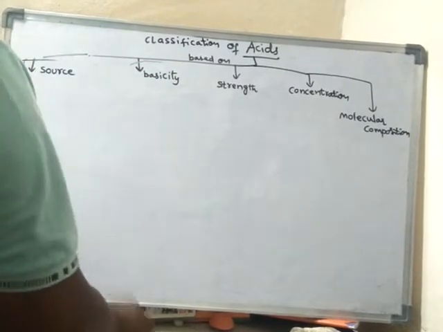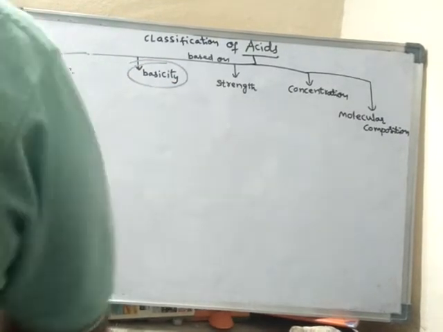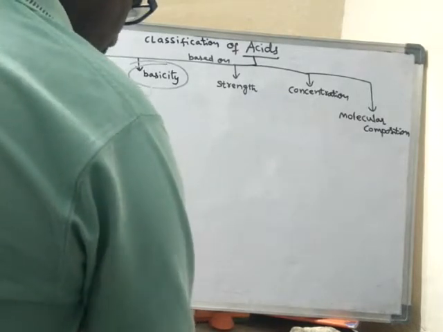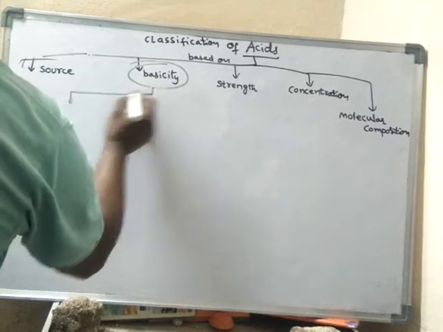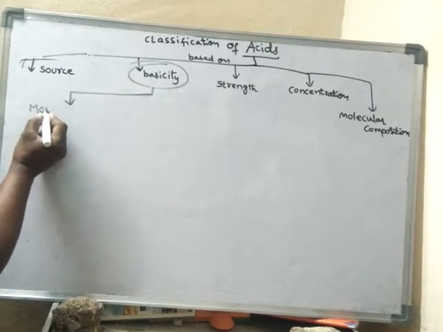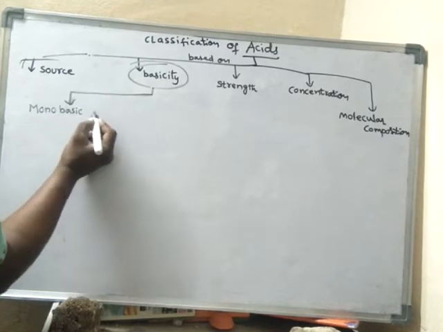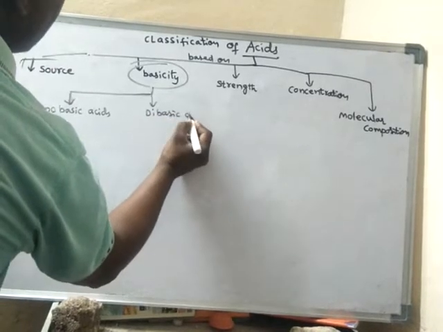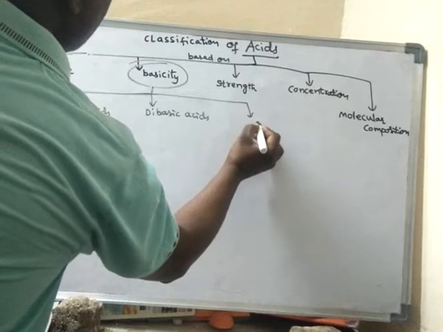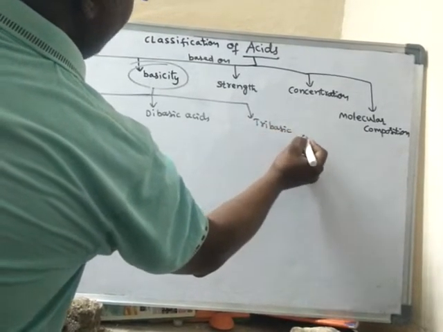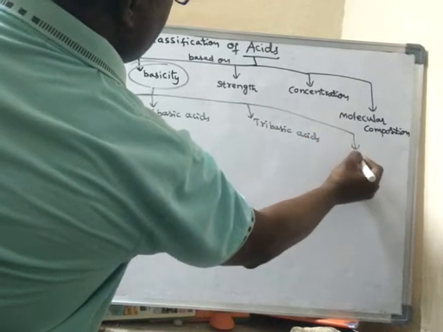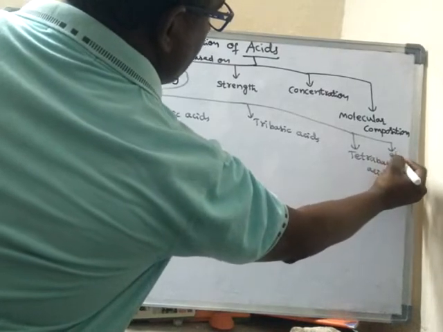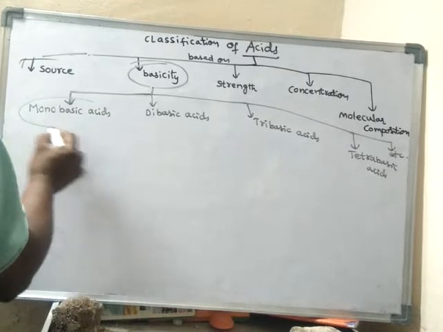So based on the basicity, acids can be classified into monobasic acids, dibasic acids, tribasic acids, tetrabasic acids, etc.